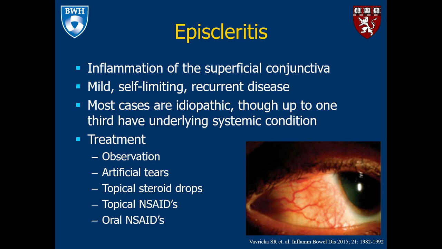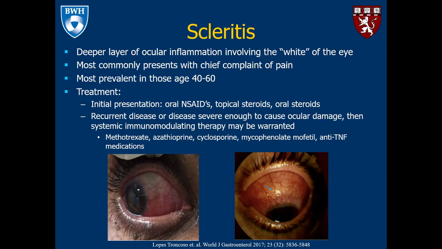Most cases are idiopathic, though up to 1/3 have underlying systemic conditions, and treatment can vary. It can include observation if it's a self-limiting course, artificial tears, topical steroid drops, topical NSAIDs, or oral NSAIDs. You must keep in mind that patients with inflammatory bowel disease are often advised not to take NSAIDs, so these should be used with caution, especially if they are going to be used for prolonged periods of time.